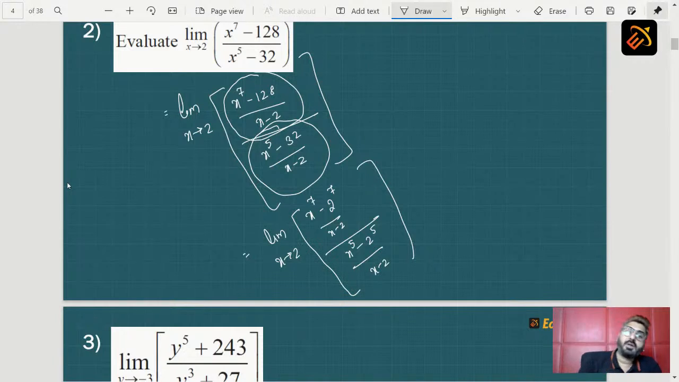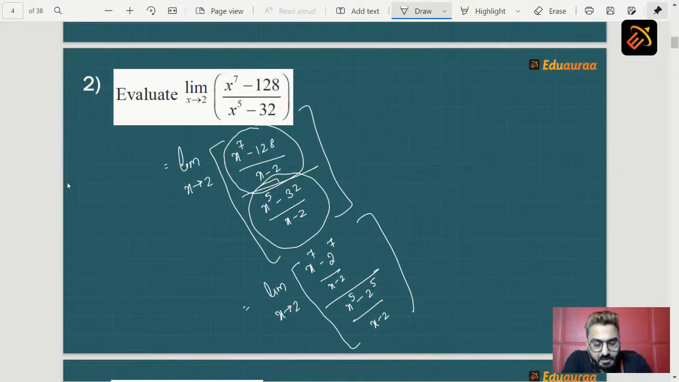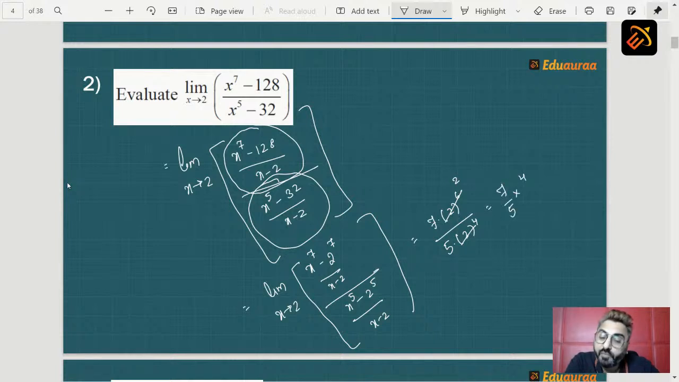When we apply the limit here, this limit will go to both. So when it goes to both, can we write the next step as 7 into 2 raised to 6 upon 5 into 2 raised to 4. So 2 raised to 4 gets cancelled with 2 raised to 6, so you're just left with 2 raised to 2. So we get 7 by 5 into 4.